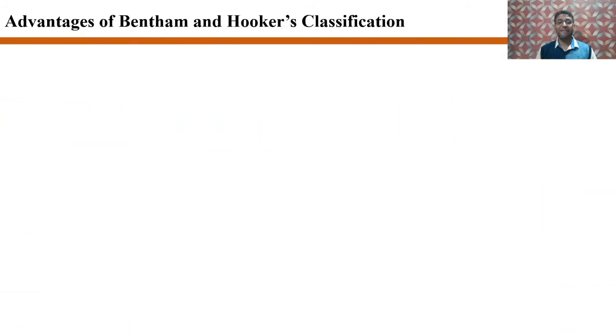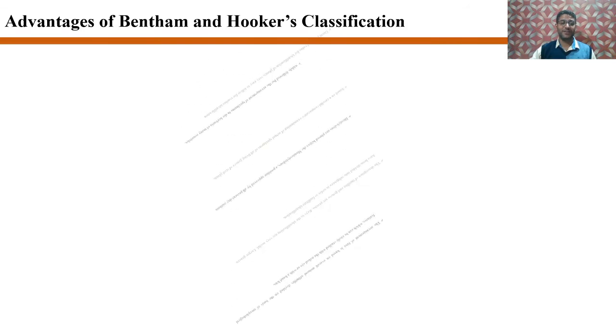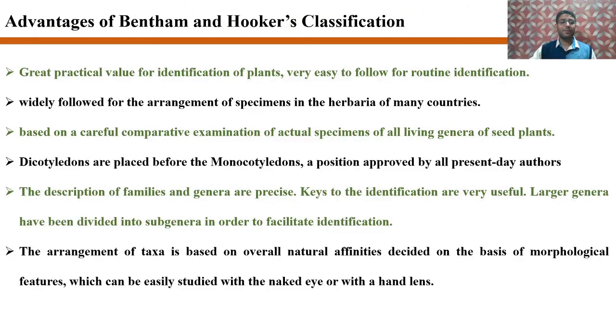Now coming to the advantages of Bentham and Hooker's classification. The Bentham and Hooker classification is of great practical value for the identification of plants, and it is very easy to follow for routine identification. This system of classification is widely followed for the arrangement of specimens in the herbaria of many countries, including India. It is based on the careful comparative examination of actual specimens of all living genera of seed plants by the taxonomists themselves and not merely on